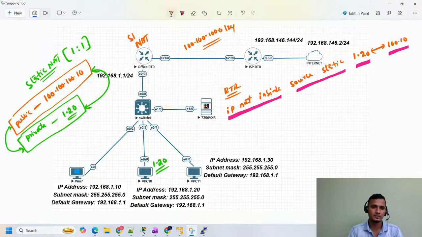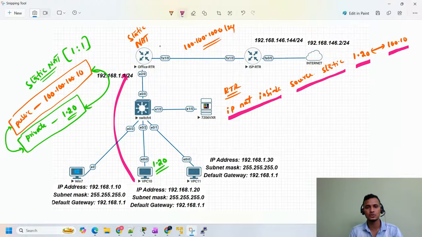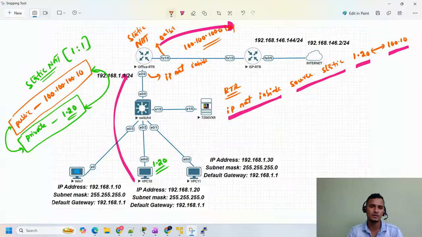Once you've done this statement in the global configuration of this particular router, I need to specify the direction as well. Generally traffic comes from this direction, so this will become inside, and it leaves from this direction, so it will become outside. On this interface I'm going to specify ip nat inside, and on this interface I'm going to specify ip nat outside. That's your NAT configuration.